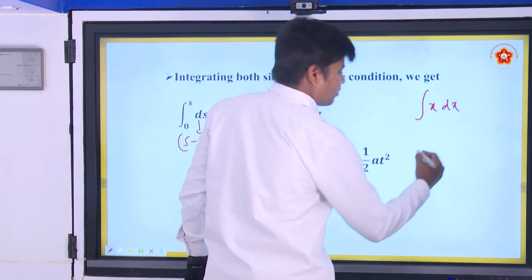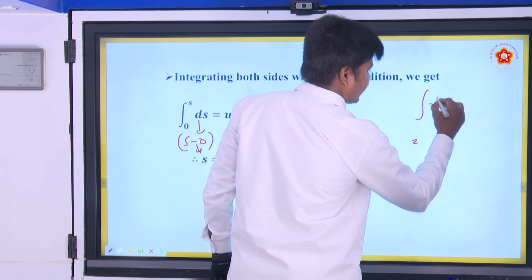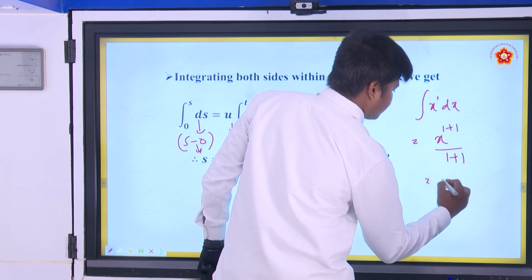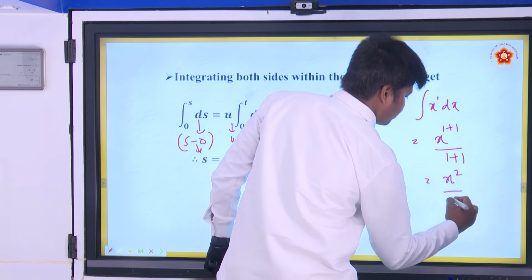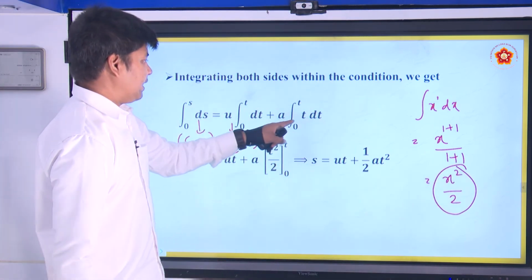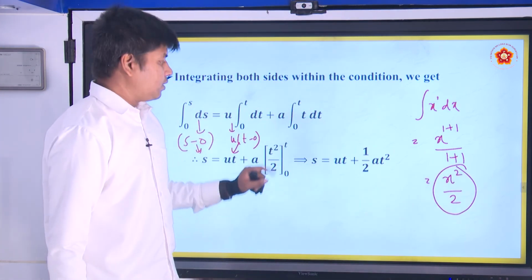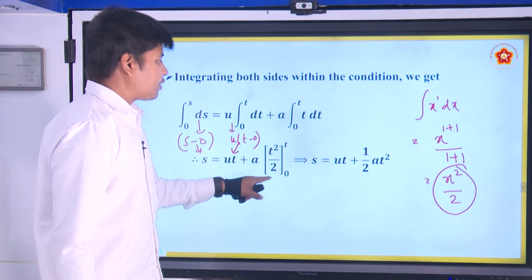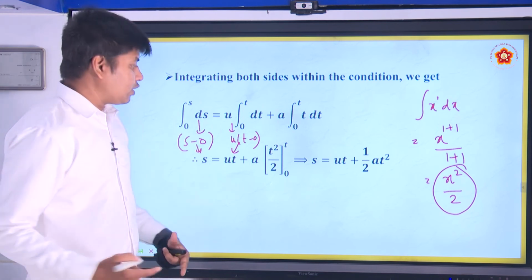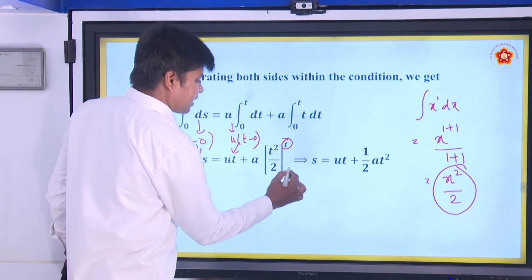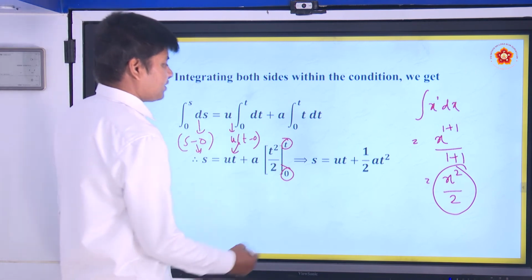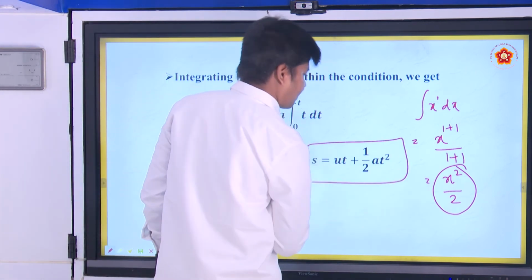We already know, it is x power 1 plus 1 by 1 plus 1, that gives you x square by 2. In the same way, for t dt it will boil down to t square by 2. The upper limit is t, and it started from time t equal to 0. So when you substitute that, you will get this result.